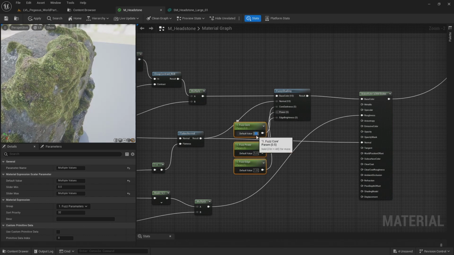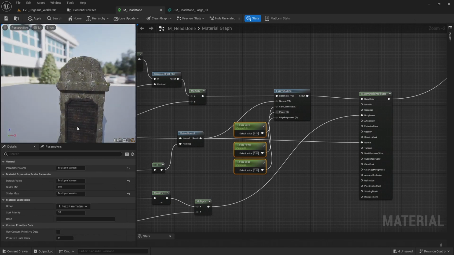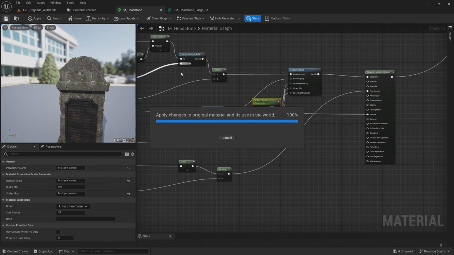If I increase the fuzz core to say 1, you can see it gets darker in the kind of center areas. And if I turn the fuzz power to 0, you can see the material becomes a bit more matte. And as I increase it, you can see it gets a little bit darker in the center and more fuzzy around the edges. And as I increase the fuzz edge, you can see the edge areas become sharper and brighter. So let's save that.